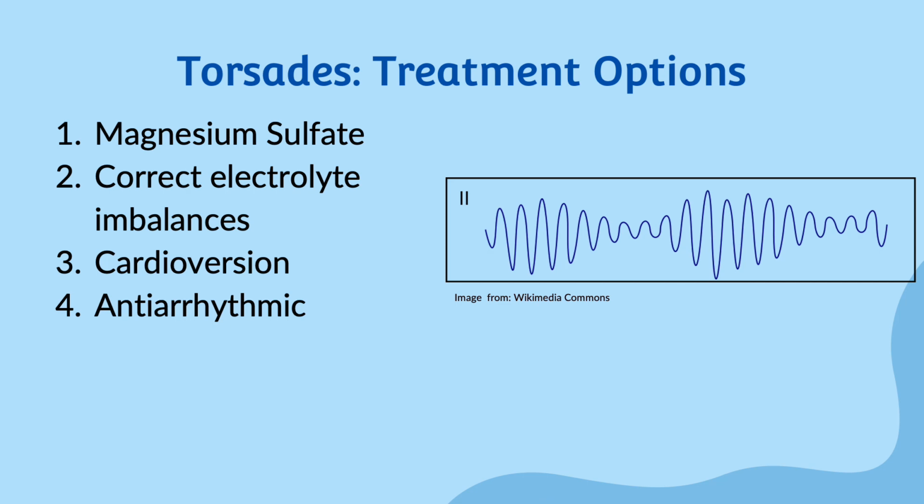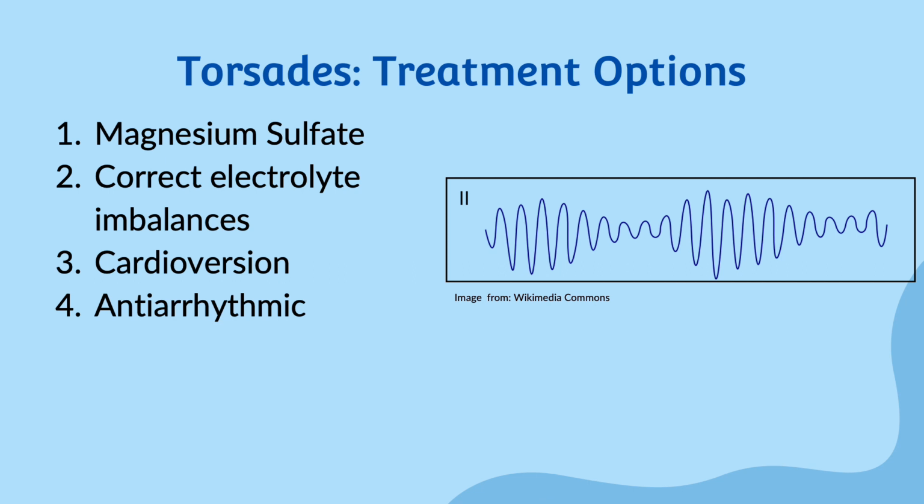The treatment of torsades depends on the underlying cause. If the arrhythmia is due to a medication, then that medication should be discontinued if possible. Other treatments may include electrical cardioversion, administration of magnesium or potassium or calcium. Typically, however, in an acute setting, magnesium sulfate is the first-line therapy for a patient with torsades because it stabilizes the cardiac membrane potential with regards to the cardiomyocytes.